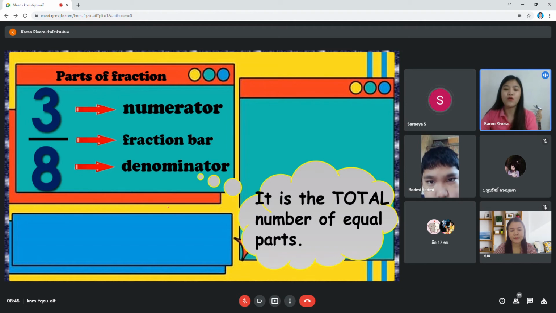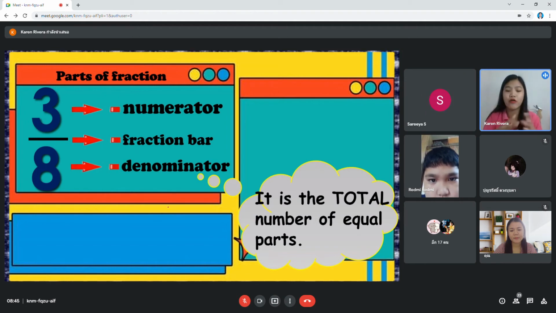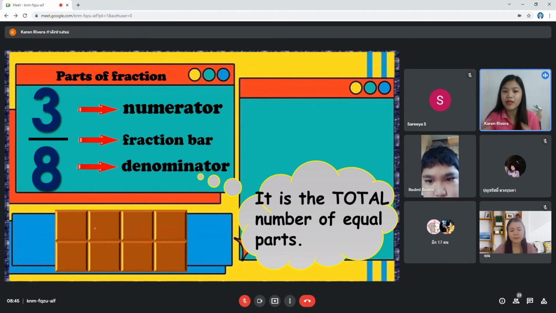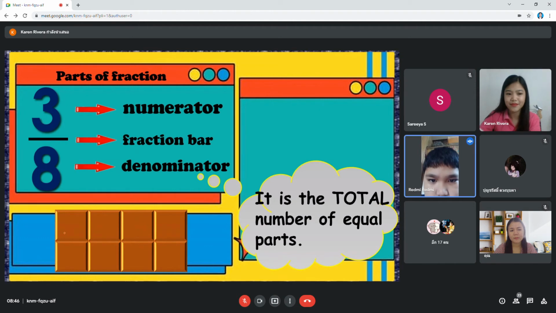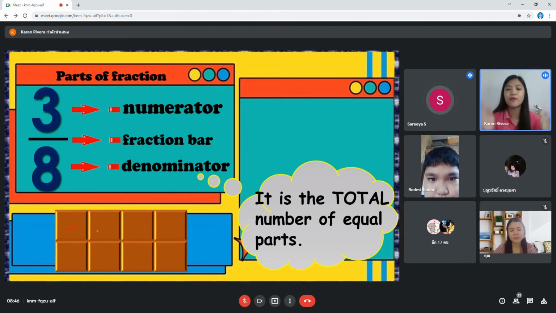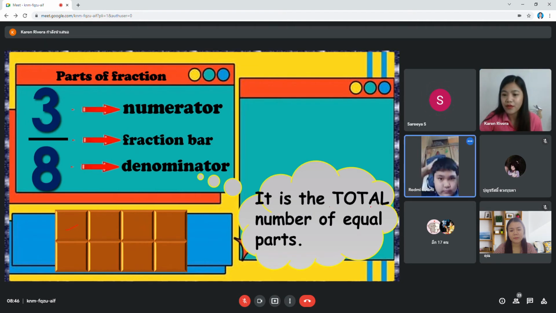So when you have a circle or a rectangle, we will cut it into how many equal parts do we have here? Can you count it for me? How many equal parts do we have? Eight equal parts. What is the total? How many parts do we have?